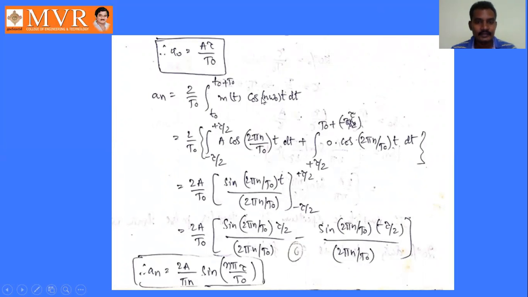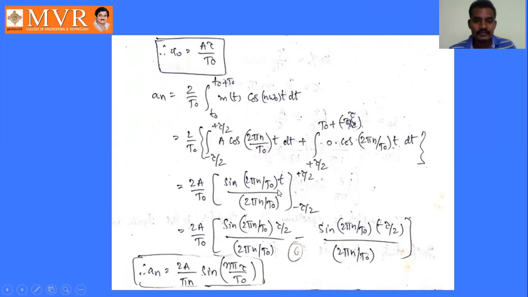So cos of 2 pi by T naught into n into t dt. A is constant here, so drag it outside. So 2A by T naught into the integral of cos theta d theta, which is sin theta. So sin of 2 pi n by T naught into t, divided by 2 pi n by T naught, with the limits minus tau by 2 to tau by 2.